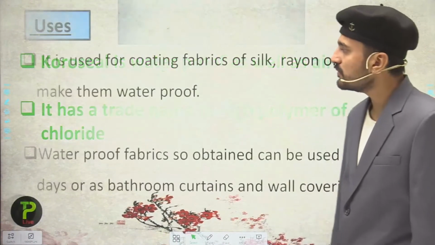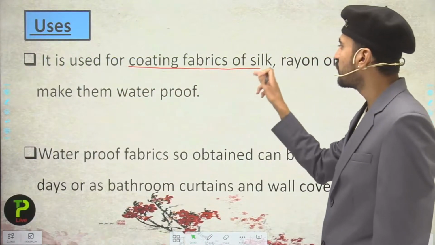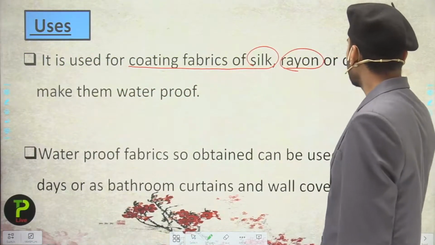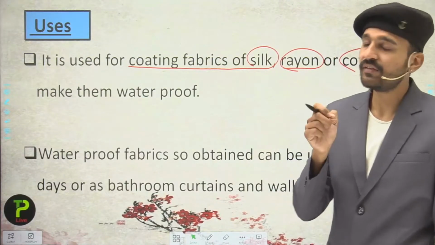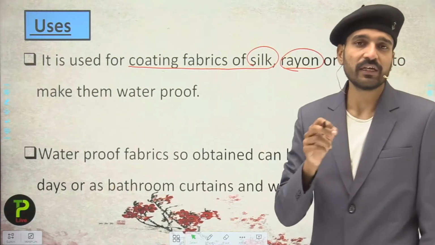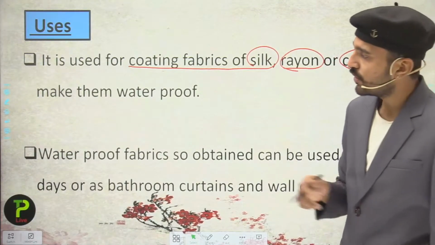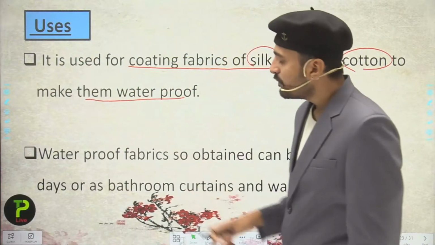Now see over here some uses for it. It is used for coating the fabrics of silk, rayon or cotton. Why are we coating silk here? Because silk is expensive, and silk and cotton are natural fibers, so they are attacked by moths. It is used for coating these fabrics to make them waterproof.